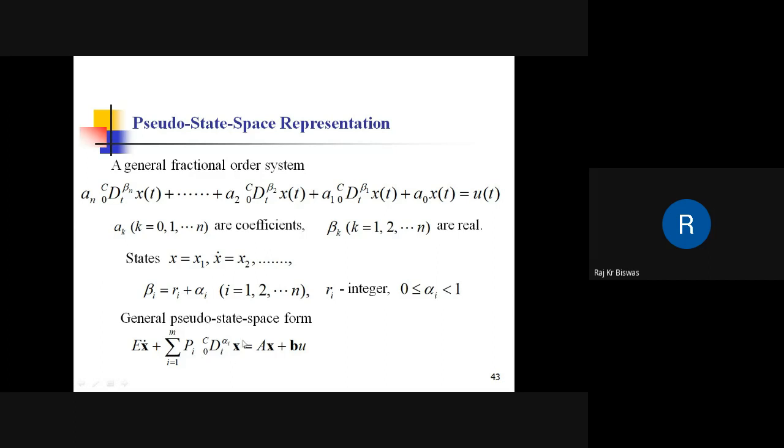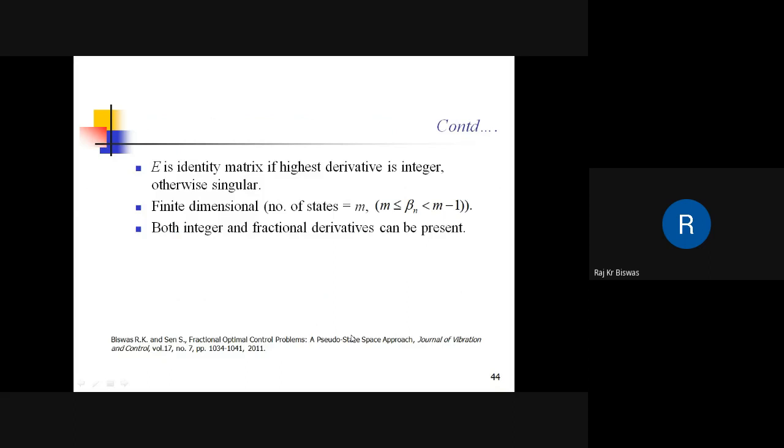Okay? And in addition to this, the state space means, given the state dynamics x dot is equal to x plus bu, if we have the initial condition, we can predict the state at any point of time in state space. But here this initial condition is not sufficient. In addition to this, we need to provide this initialization function.